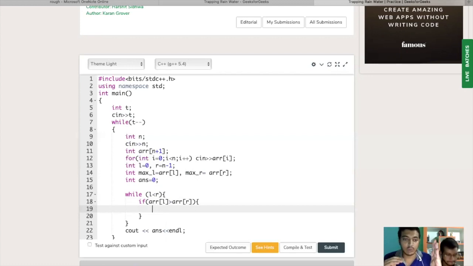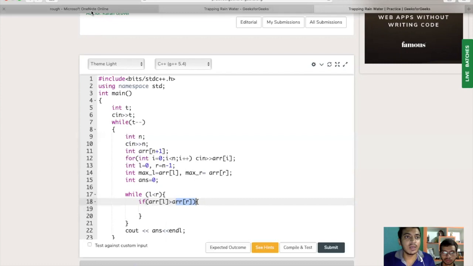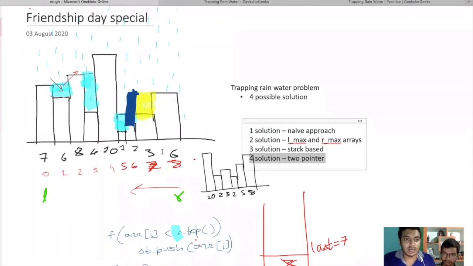Array of R is smaller, so we are sure that water is not going to spill from the left side. There is very much a chance that water is going to spill out from the right side, because array of R is smaller. As we can see in our example, 6 is smaller than 7, so there's a high probability that water filled anywhere in between the buildings is going to spill from here.